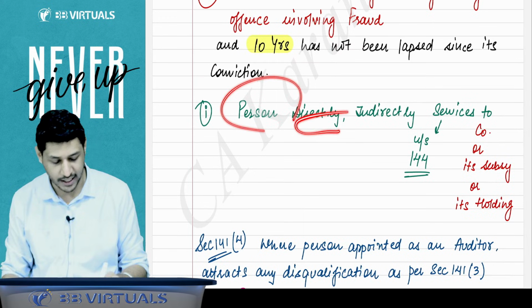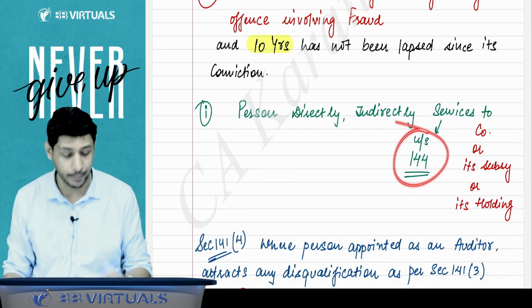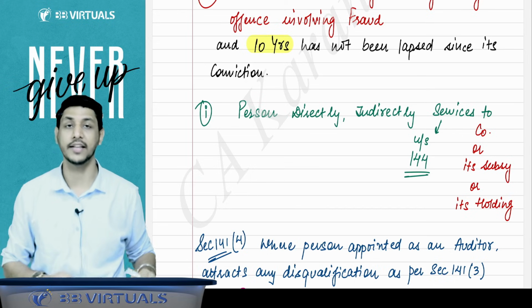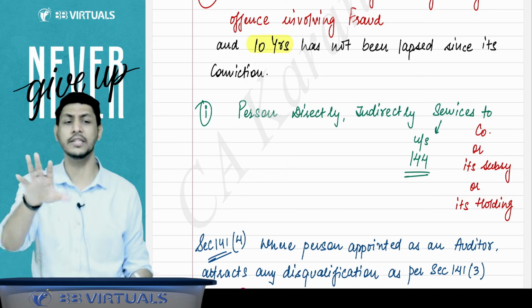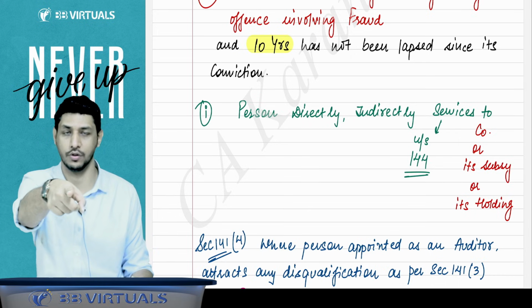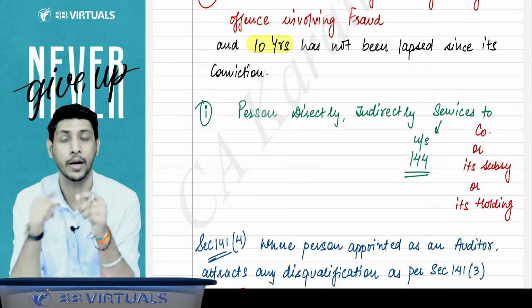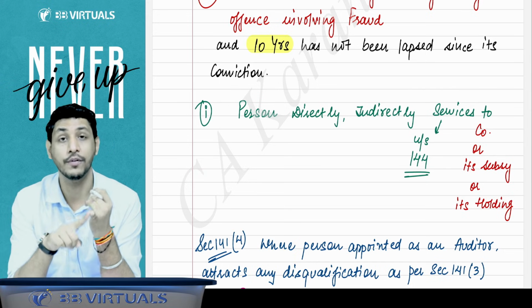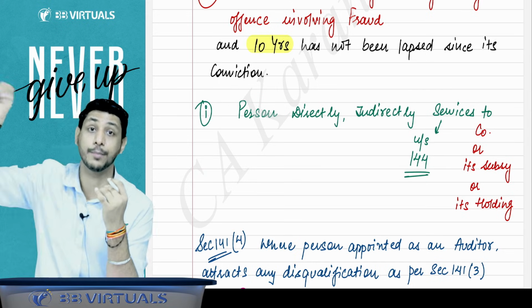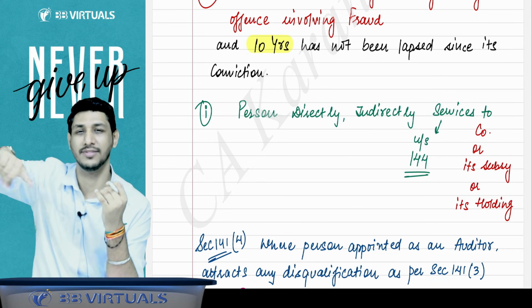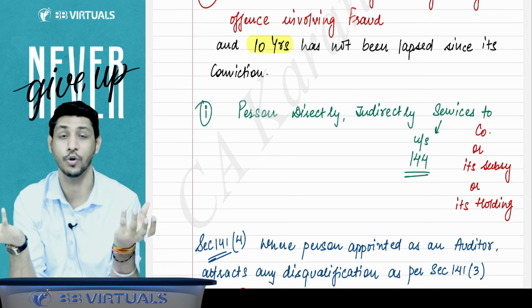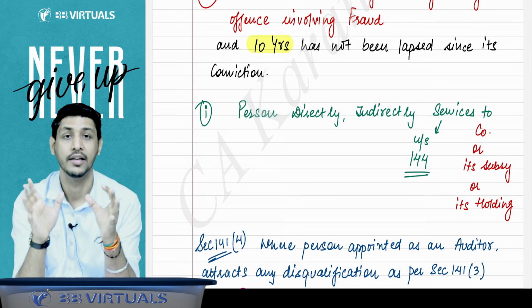If a person is directly or indirectly giving services which are prohibited under section 144, then that person cannot be the auditor. So it means if you are giving the service under 144, you cannot be the auditor. I'll say if you are appointed as an auditor, then you will not be allowed to give the services which are prohibited under section 144. Sir, both of the sentences are the same, no? No. You understand what I'm saying?